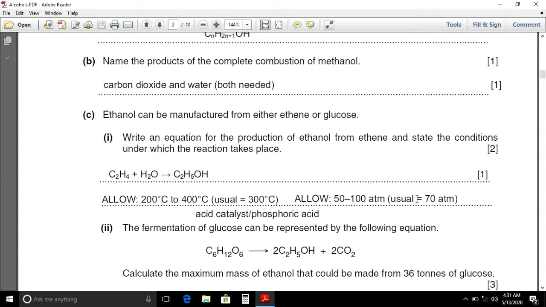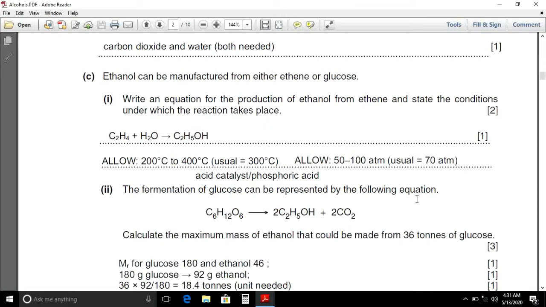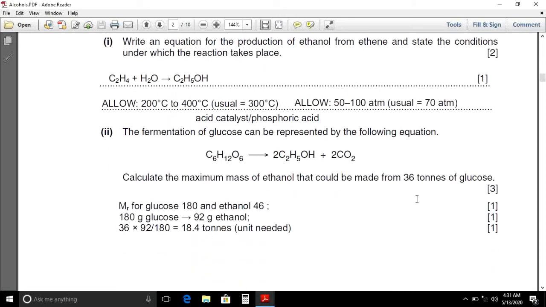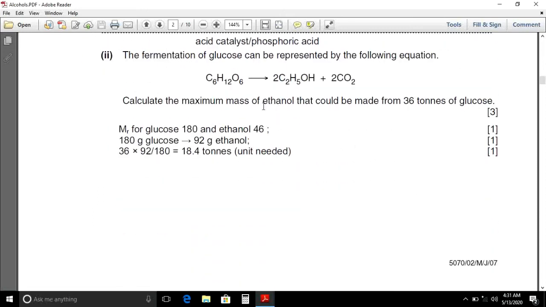Second part, the fermentation of glucose can be represented by the following equation: C6H12O6 glucose arrow 2C2H5OH plus 2CO2. Calculate the maximum mass of ethanol that can be made from 36 tons of glucose. First of all, we will calculate the relative molecular mass of glucose, which is 180. Relative molecular mass of ethanol is 46.